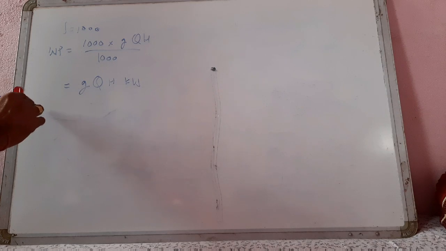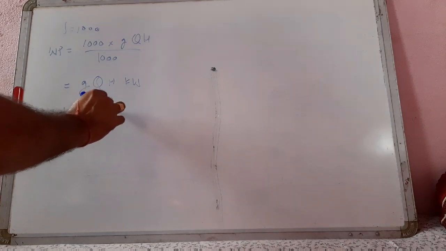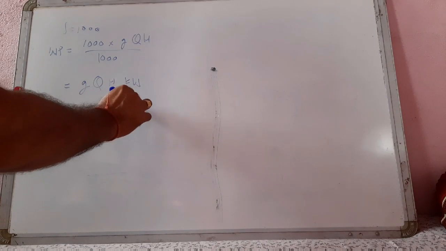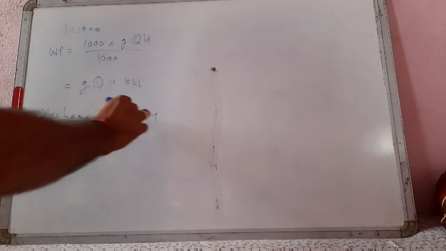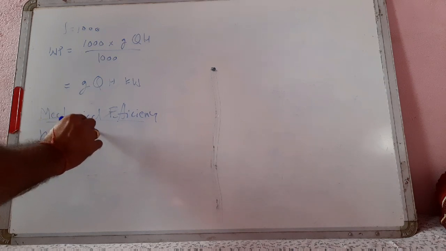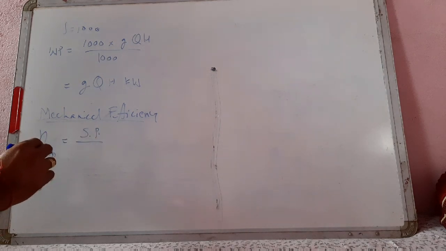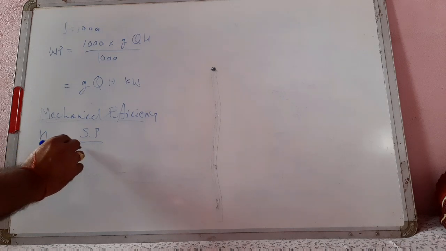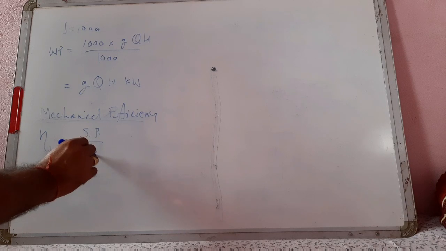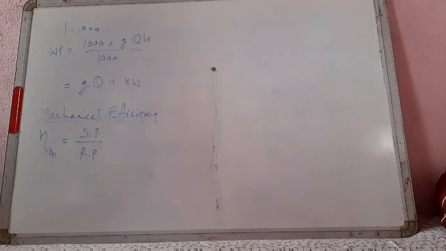Next is mechanical efficiency, eta mechanical. This is equal to power at the shaft of turbine, SP, by power delivered by water to the runner, which is the runner power we used earlier.